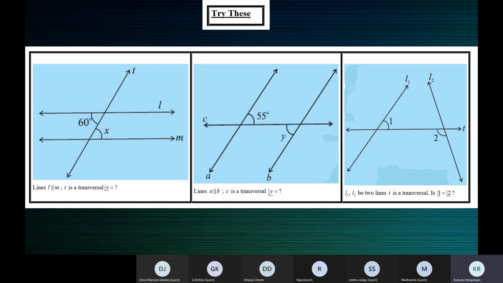Are the two lines parallel? Yes, ma'am, it's given that they are parallel. So what is the relation between alternate interior angles? Are they equal or not equal? Equal, ma'am. Alternate interior angles are equal. So what's the measure of X? 60 degrees, ma'am. X is equal to 60 degrees.